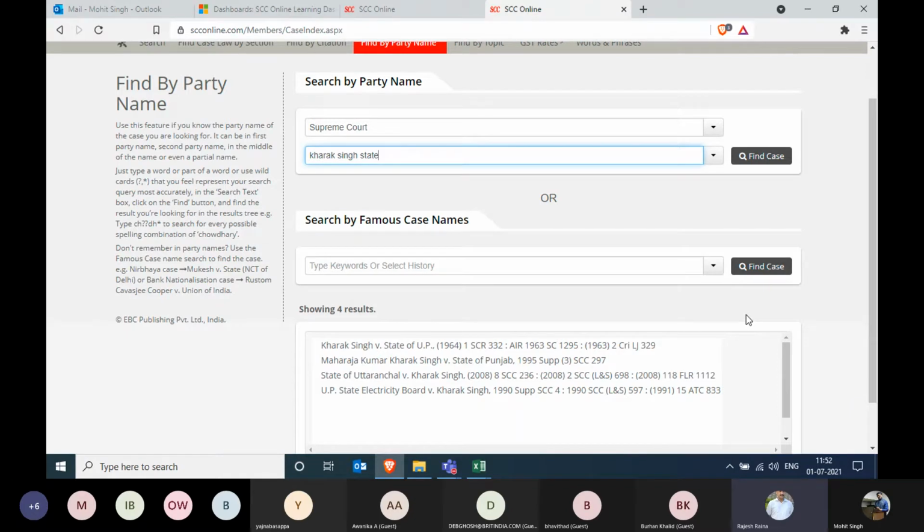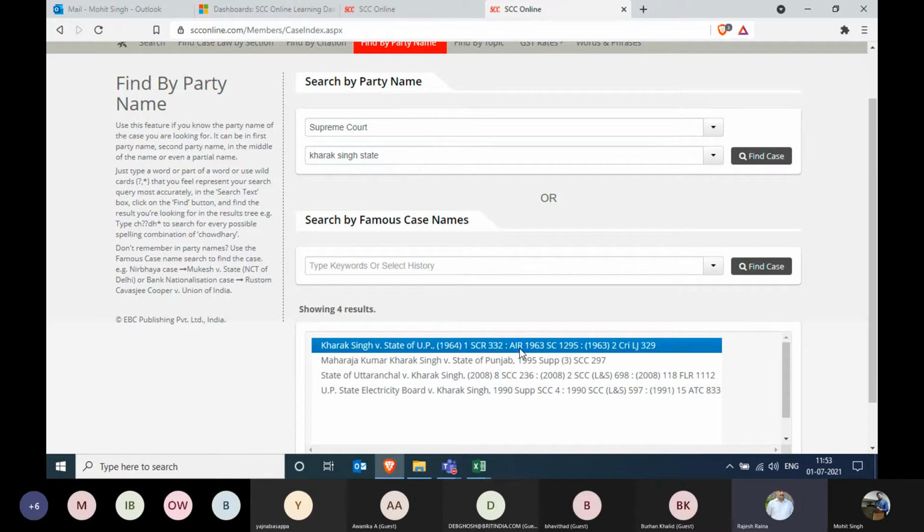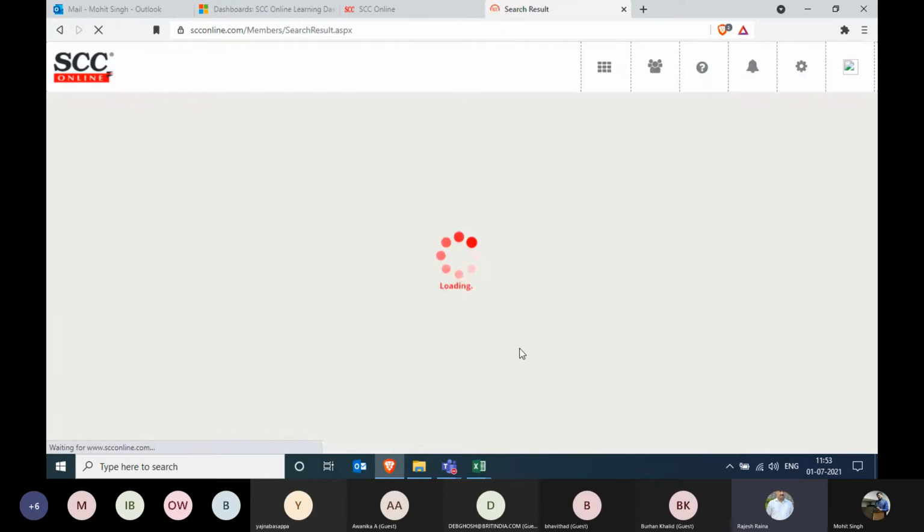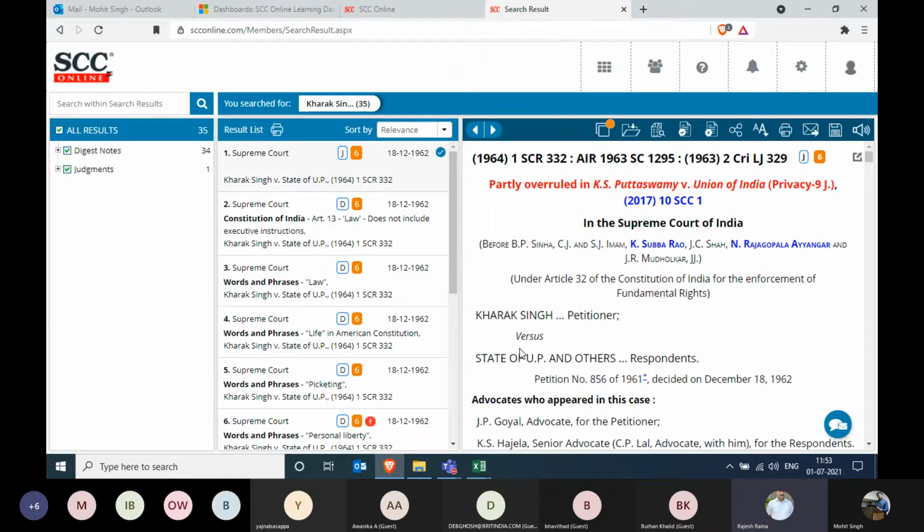The first one, of 1964, is the first citation you see at the bottom, and it is the judgment. Let's click on the title of that judgment and it will open the case law. The judgment also has digest notes associated with it. There are around 34 digest notes, as you can see in the all results. The second column shows me the party name, the citation, and the judgment date. There are a couple of labels. The first one shows Supreme Court judgment. J stands for full text judgment, and 6 is the quorum strength.